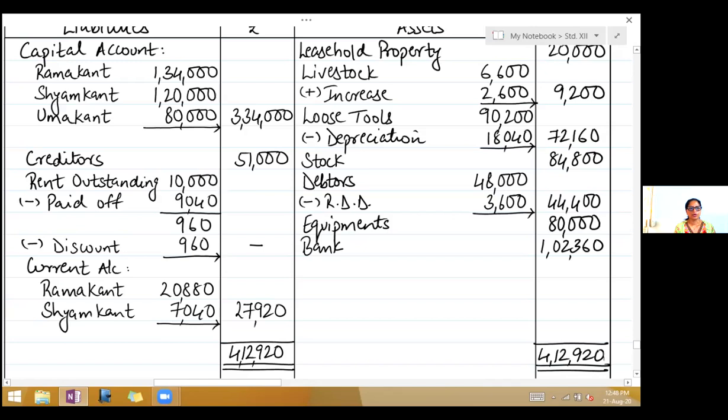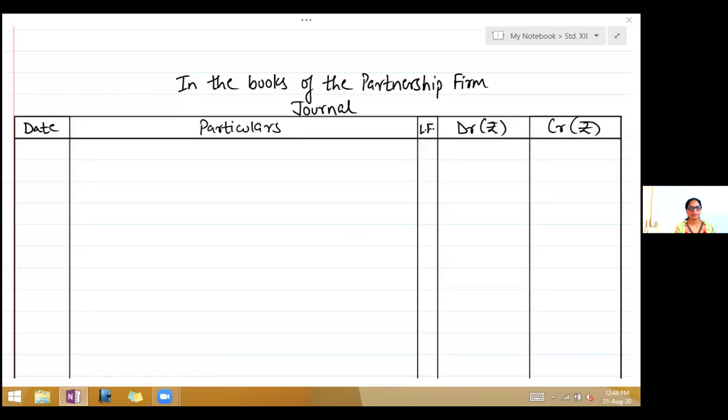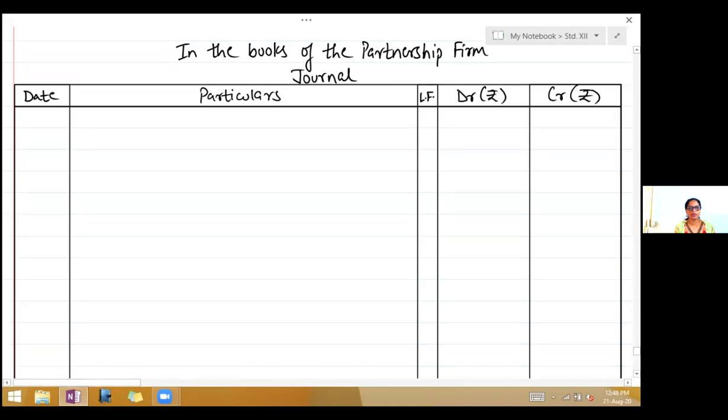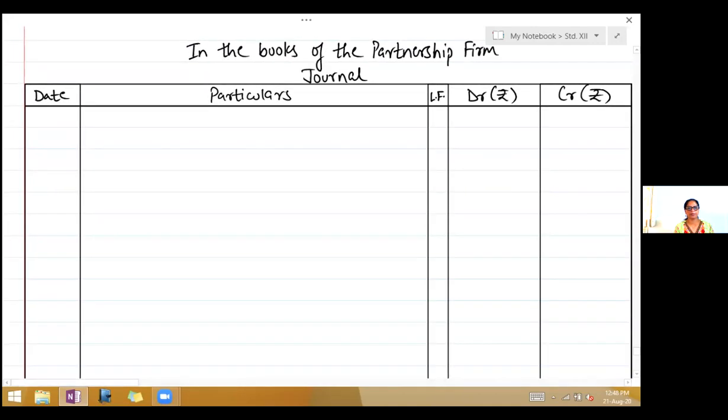So you will take your book, the next page, and you will draw the journal. Write down in the books of the partnership firm, below that journal, and draw the format, date, particulars, ledger folio, debit amount, credit amount. Now, journal, we have to always begin the entries from the balance sheet which is given. Remember, there is no journal entry for bringing down the balances.